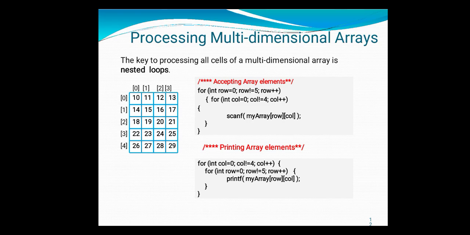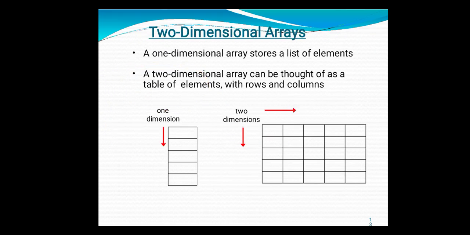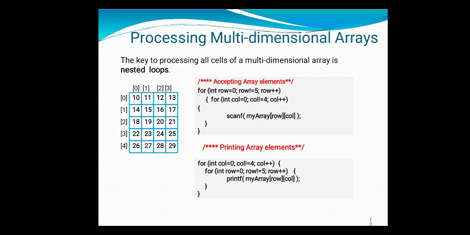So whenever you say a of 3 by 3, the first square bracket gives the number of rows and the second bracket gives the number of columns. These are the row values 0, 1, 2, 3, whereas these are the column values 0, 1, 2, 3. So the number of rows and number of columns are specified in a 2-dimensional array.